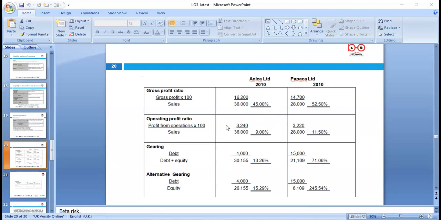we use the formula for operating profit, which we can find from the statement of comprehensive income, or we call it profit and loss, and we look at Papika. So Anika and Papika, what do you think, by looking at the gearing and this, which company would we invest in, or which company is performing better than the other?